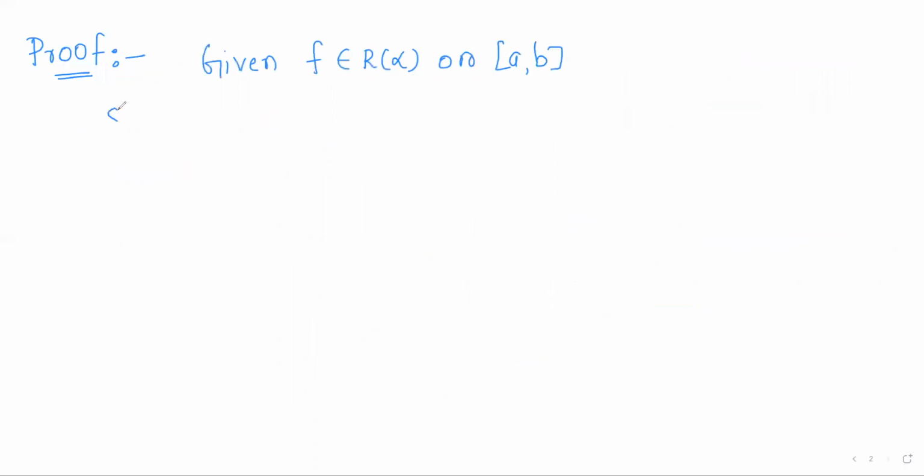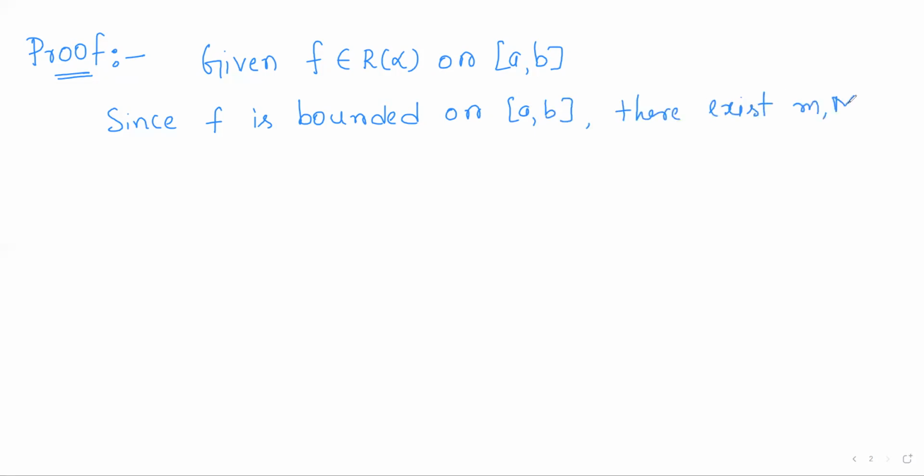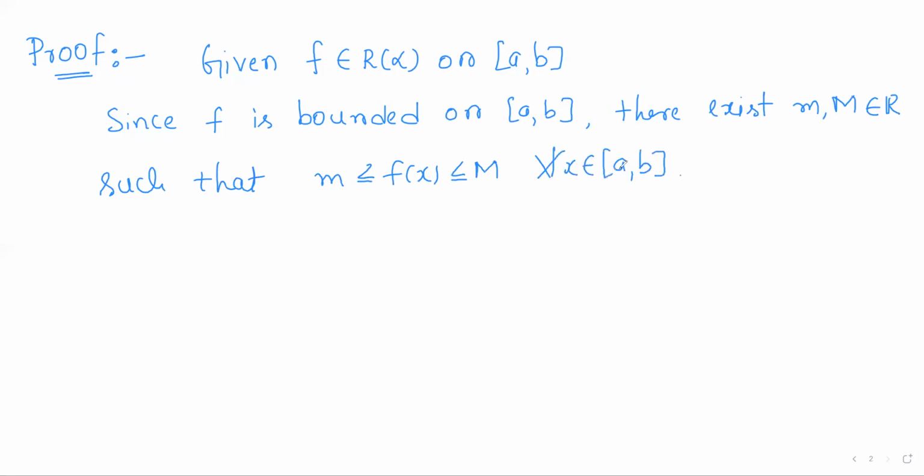So now since f is bounded on the closed interval a comma b, there exist reals small m and capital M such that f of x lies in between small m and capital M, for all x varying over a comma b, right?